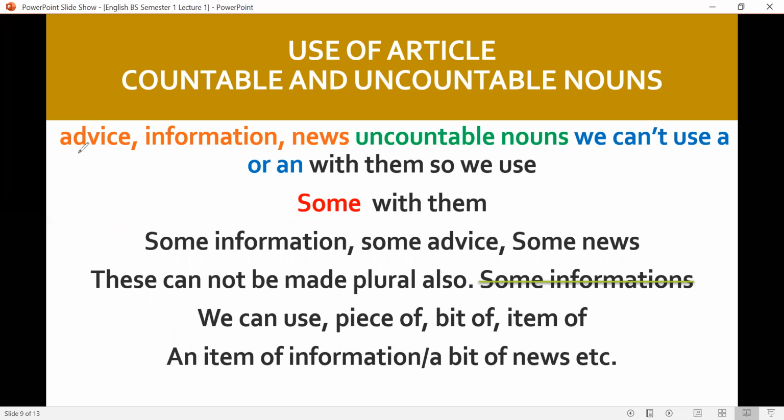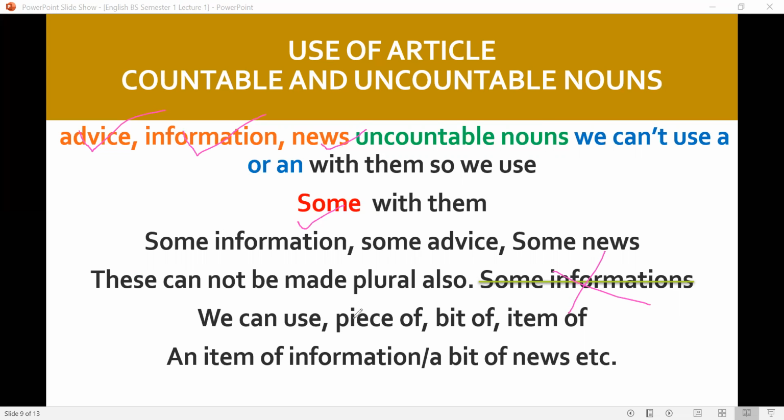Now, words like advice, information, news are uncountable nouns. We cannot use a or an with them, so we use some with them. Some information, some advice, some news. They cannot be made plural either. They have no plural. We cannot say informations, advices, or newses.